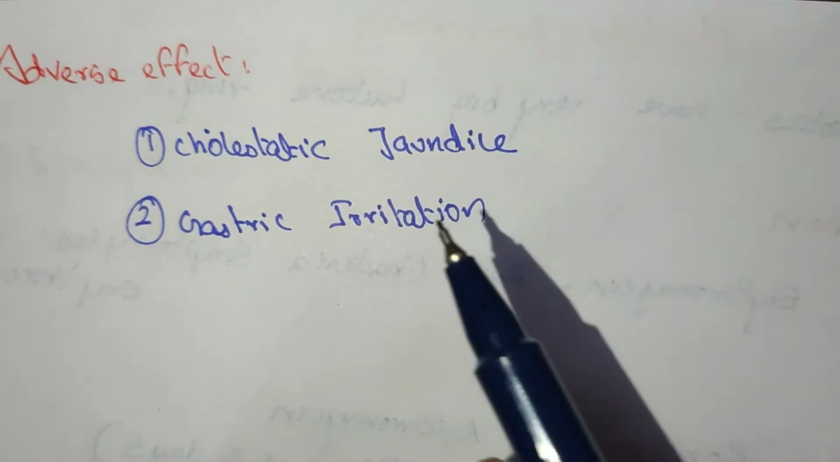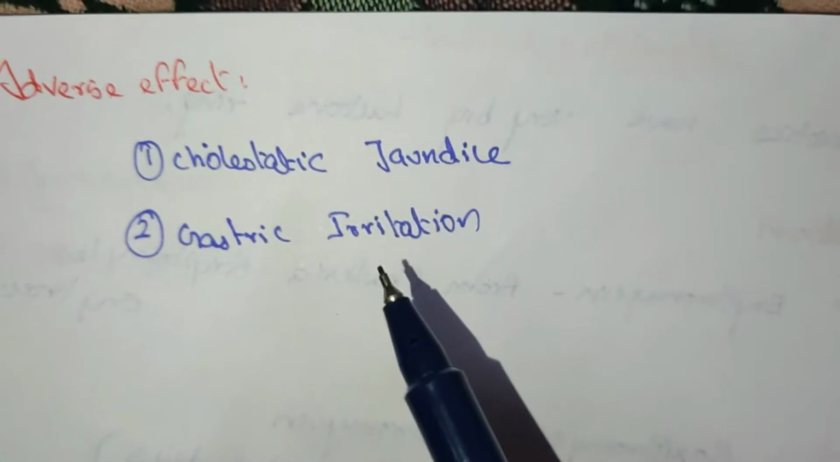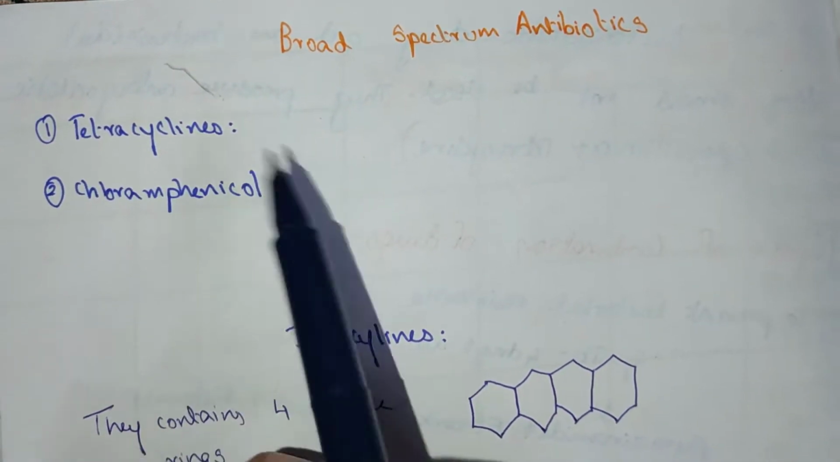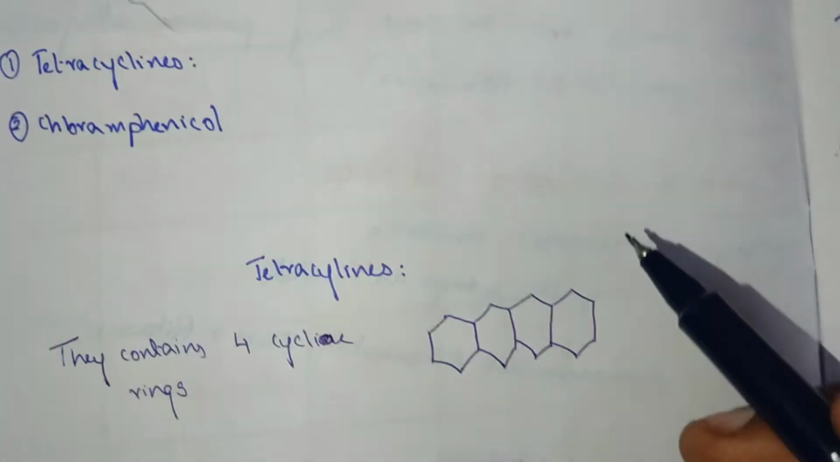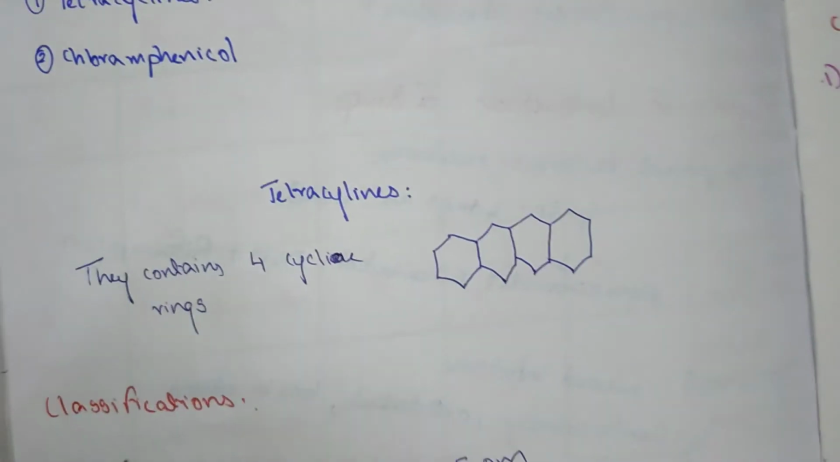Their adverse effects are cholestatic jaundice and gastric irritation. Broad spectrum antibiotics: they are tetracycline and chloramphenicol. Tetracycline contains 4 cyclic rings.